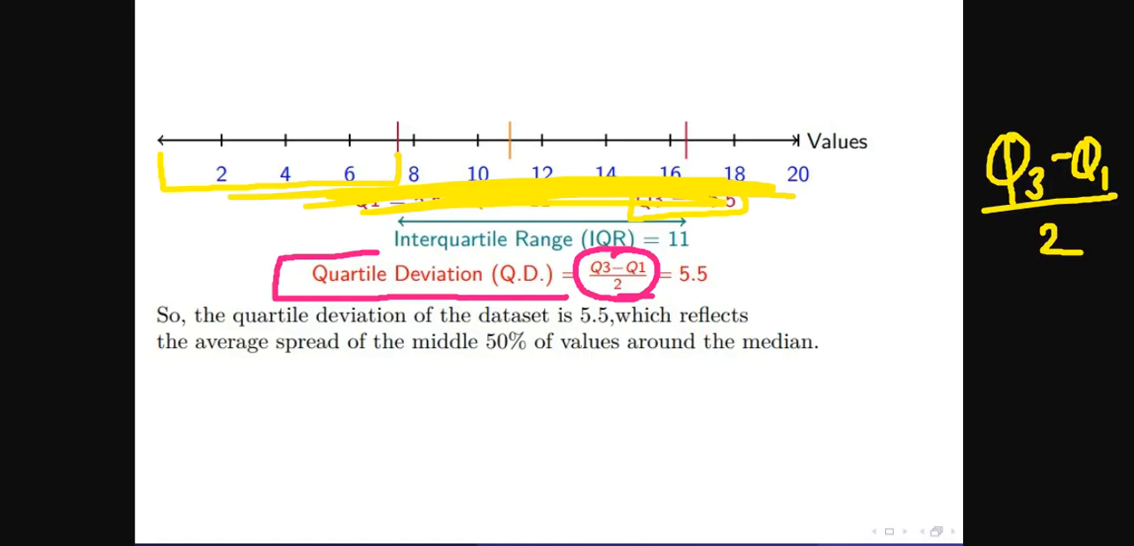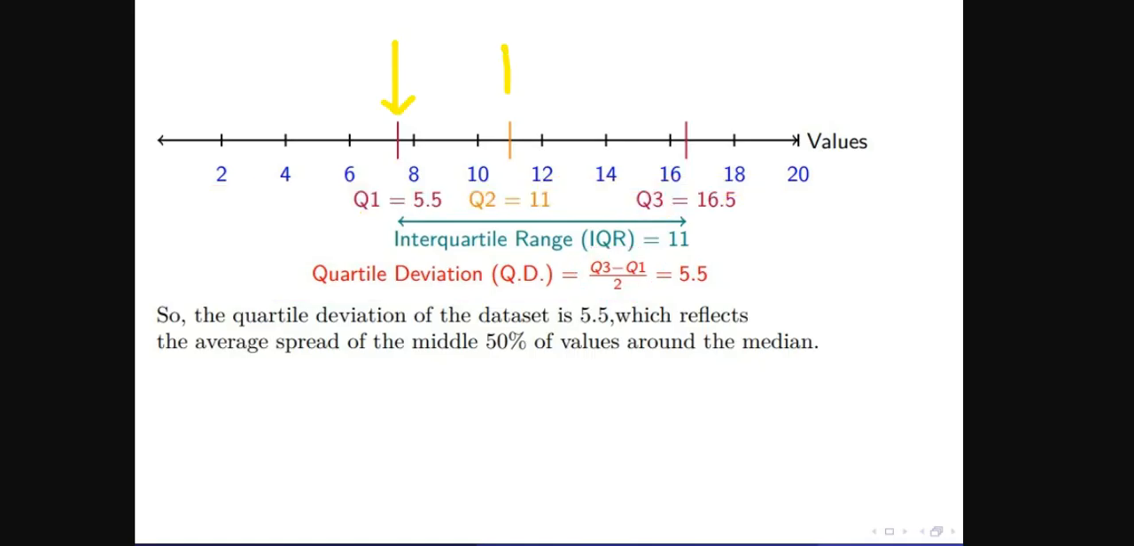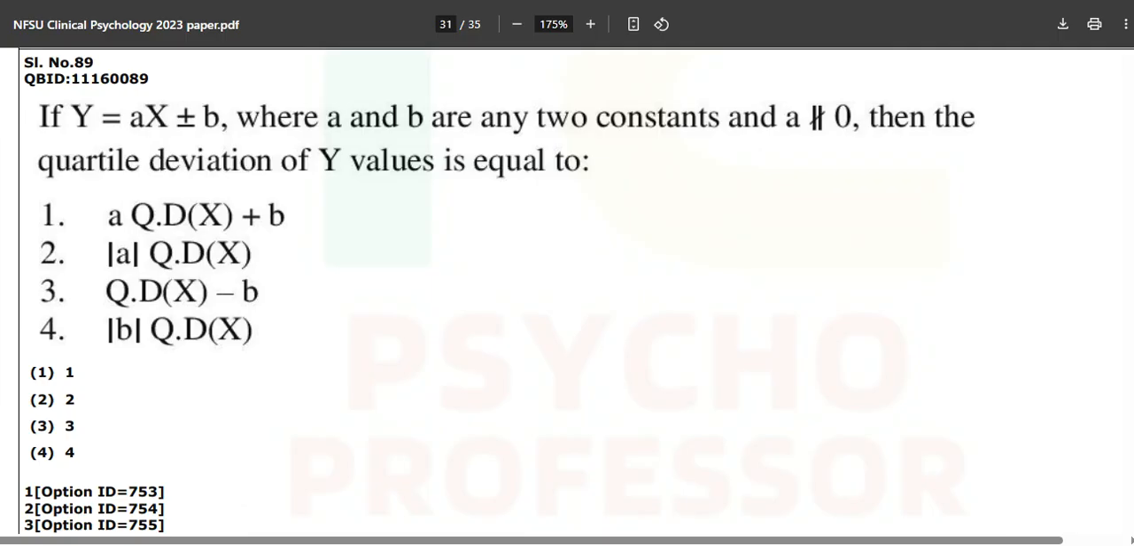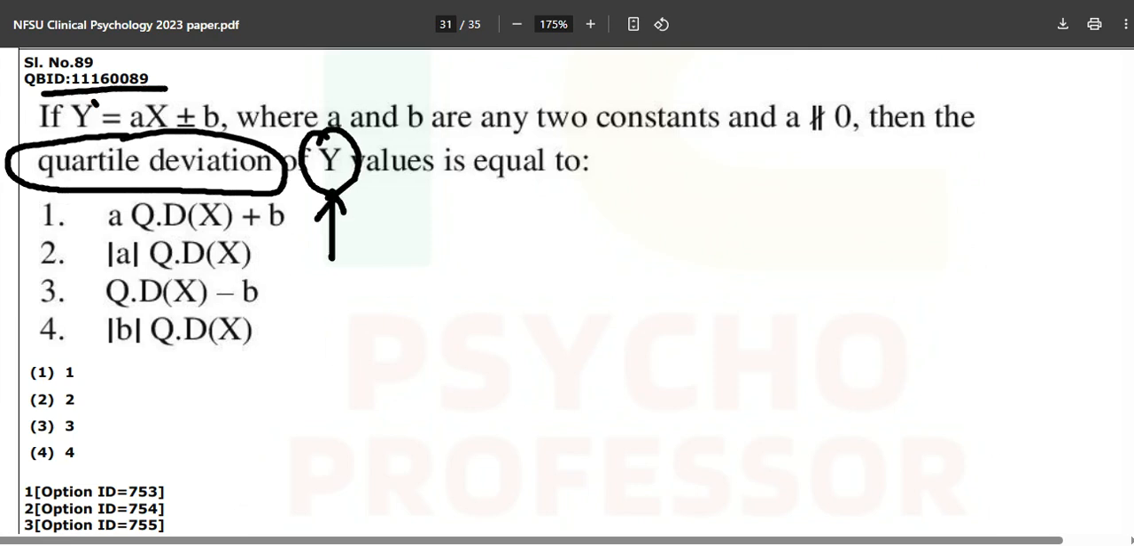Why? What has happened is, once we have included these three lines, the whole value system is divided into four equal parts. So we are talking about quartile deviation over here. What is the formula for QD or quartile deviation? It is Q3 minus Q1 divided by 2. This formula is very important. Now which quartile deviation are we talking about? We are talking about the quartile deviation of y. y equals ax plus or minus b is our equation.